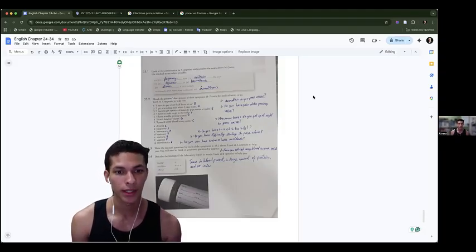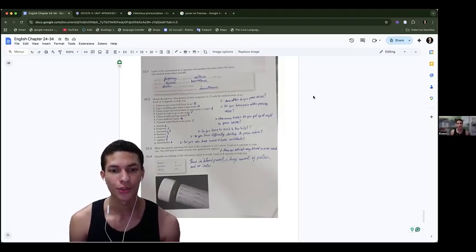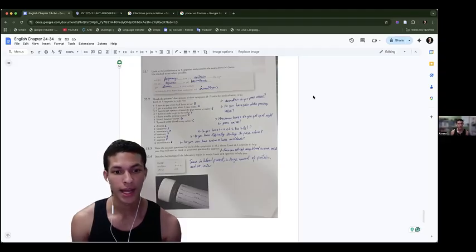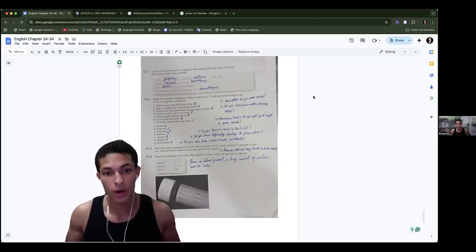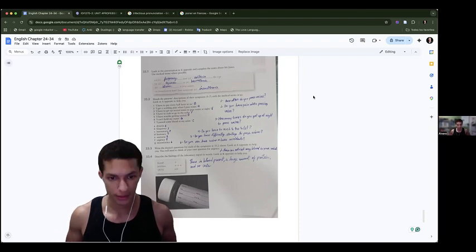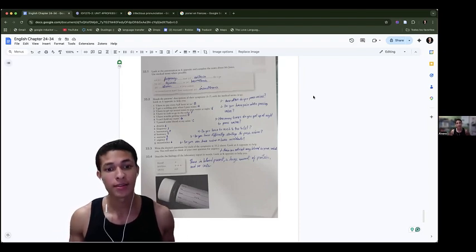"I have to get up several times to pass water at night." That will be nocturia. "I have to rush to go to the toilet." That will be urgency. "I have trouble getting started." That will be hesitancy. "I can't hold my water." That would be incontinence. "I pass some blood in my urine." That will be hematuria. Now, write the doctor's question for each of the symptoms in 33.2 above.